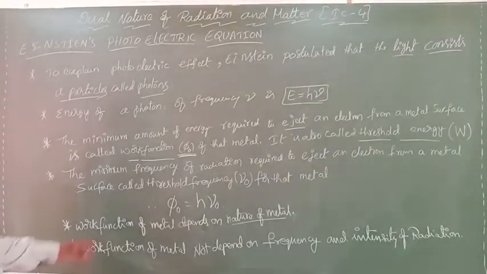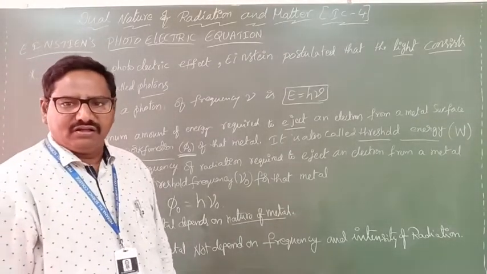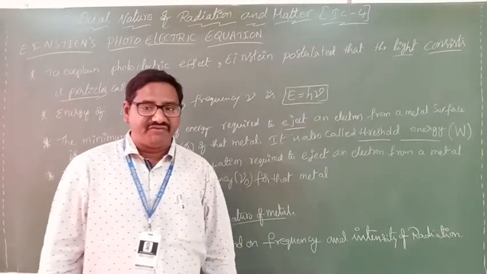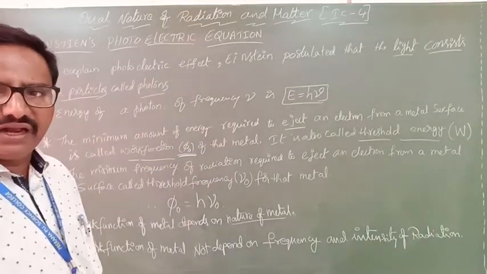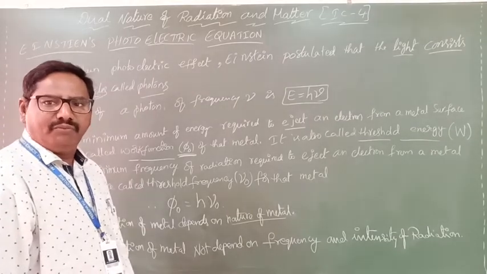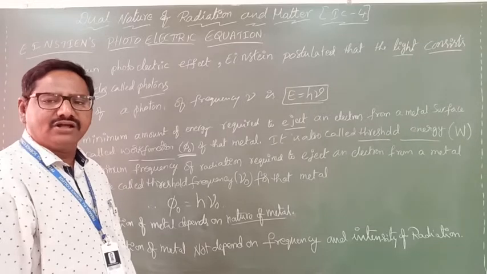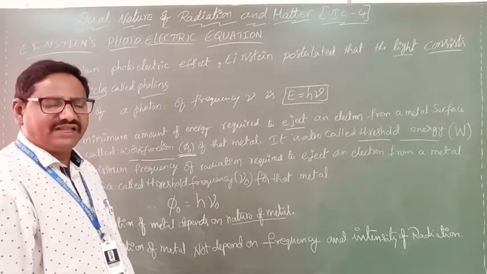The minimum frequency of radiation is required, and only then will the electron eject. That minimum frequency is called the threshold frequency. If the light frequency is below the threshold frequency, then electrons are not emitted from the metal surface; they cannot come out.